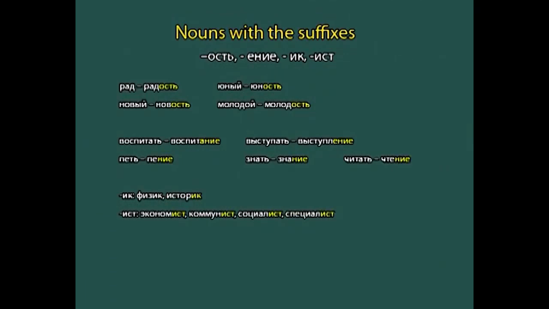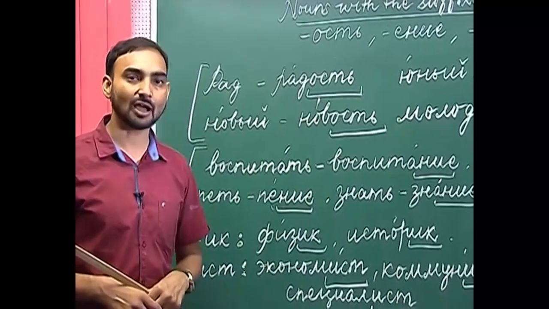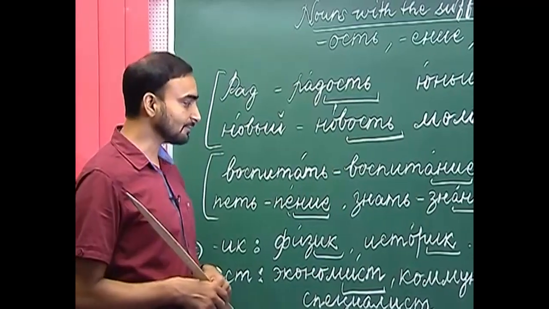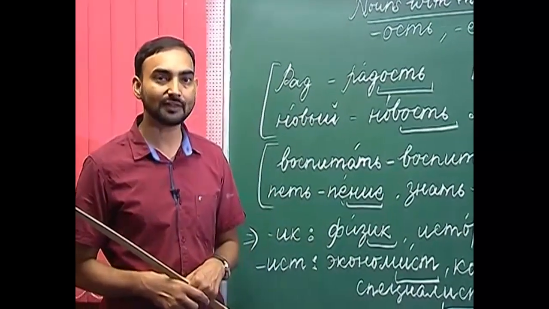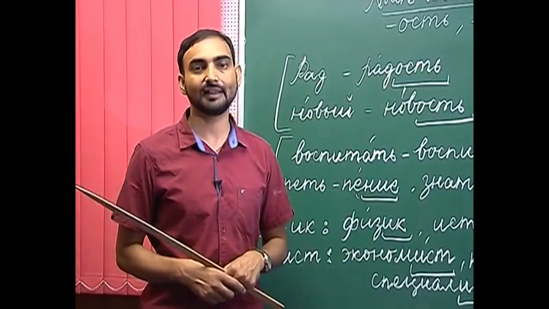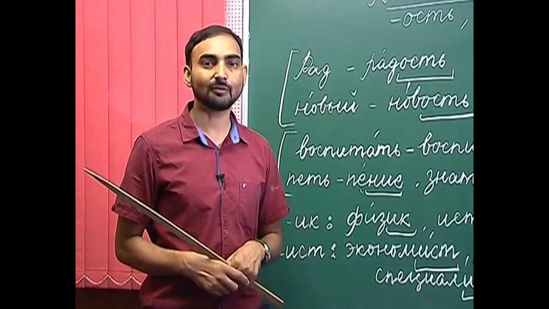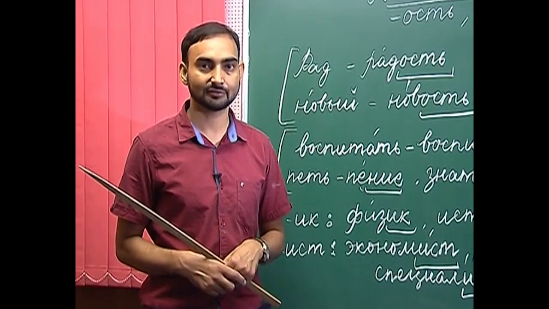So, this is about the abstract nouns with the suffixes -ost and -yenie. Now, let us come to the nouns with the suffixes -ik and -ist. The nouns with the suffixes -ik and -ist generally denote either a profession or people of a specific ideology.